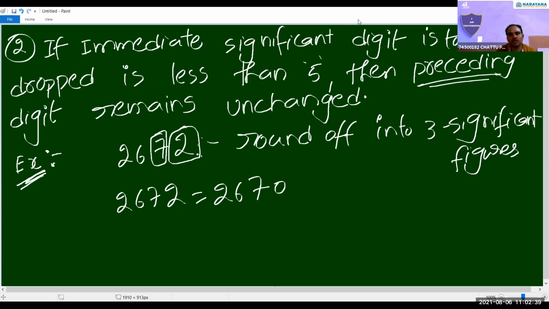Yes, sir. Very simple. Sir, we learned this in 6th standard, sir, rounding off rules. Yes, same thing only. If it is more than 5, then the before number will add 1 and this will turn to 0. Like I told you, sir.